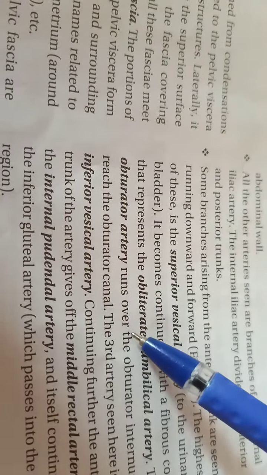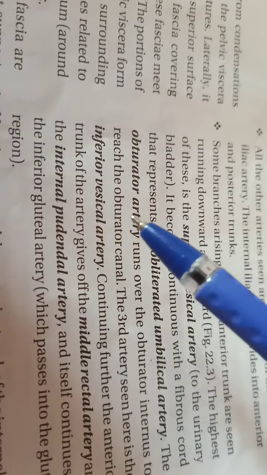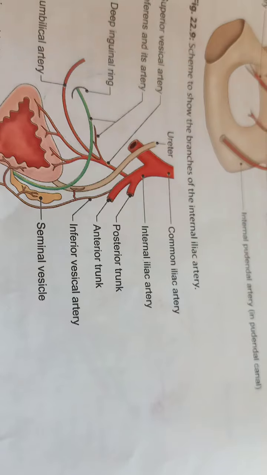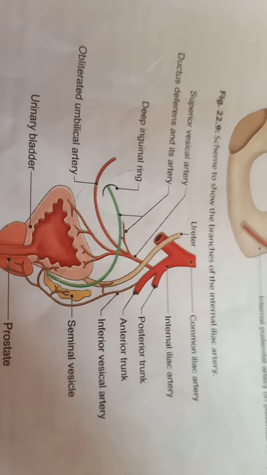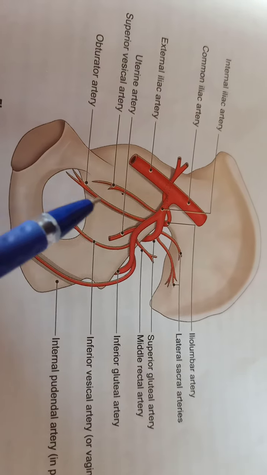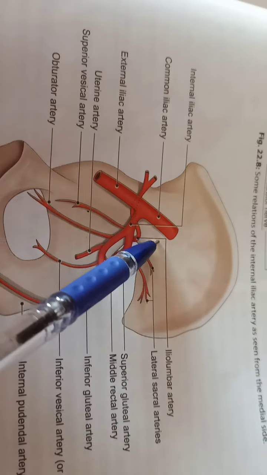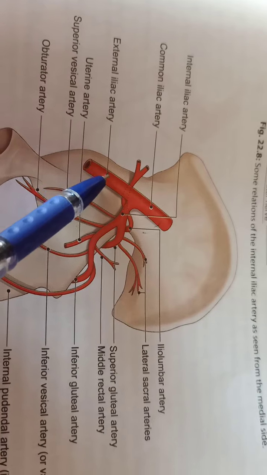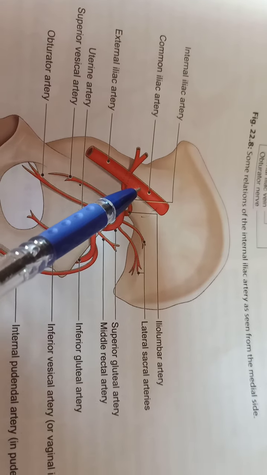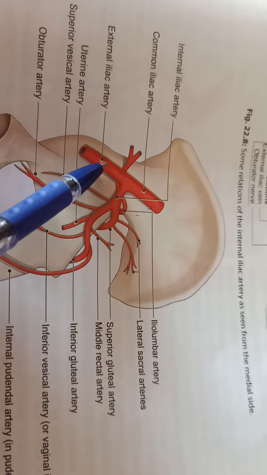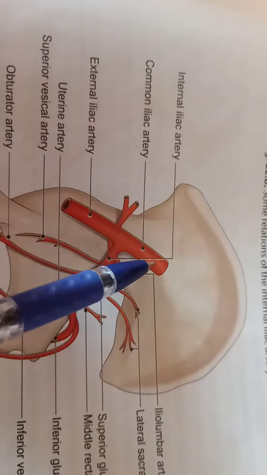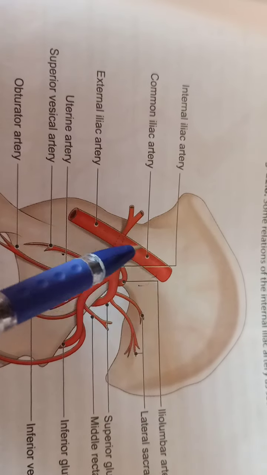The obturator artery runs over the obturator internus to reach the obturator canal. So one of the other branches of the anterior trunk is the obturator artery. If you see this diagram, this is the common iliac artery. This is the internal iliac artery. This is the common iliac artery.